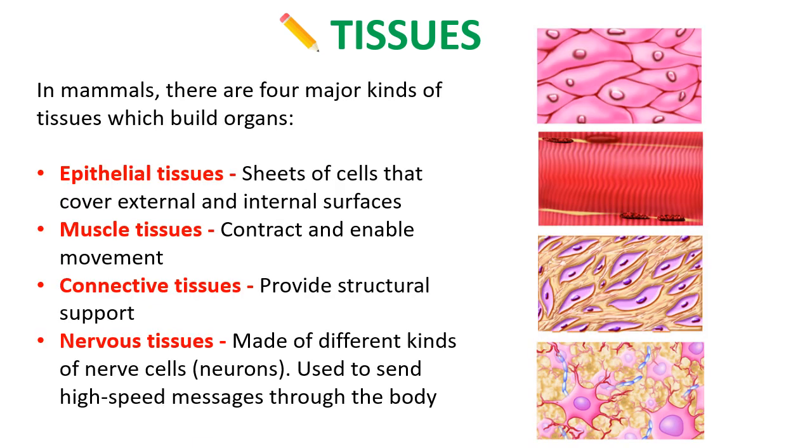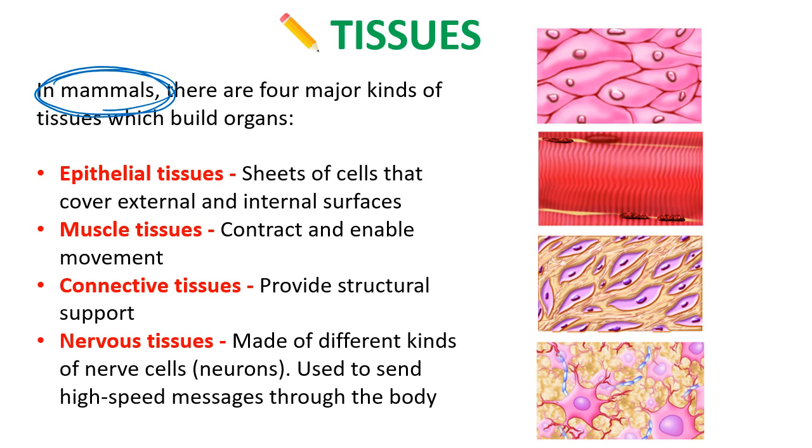Okay. There are 4 different types of tissues that make up every single mammal. So we're being specific here to the mammal group. Other groups have slightly different tissues, but we need to know these 4. So if you want to build a mammal, you can use all these 4 building blocks to make every organ and every system that you need. We've got epithelial tissues.